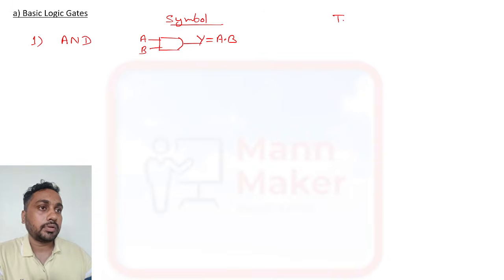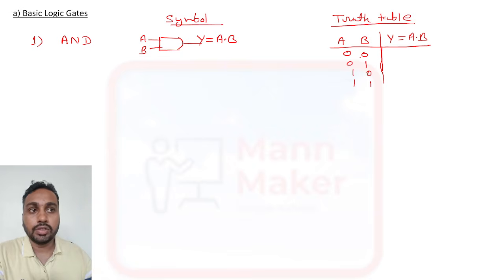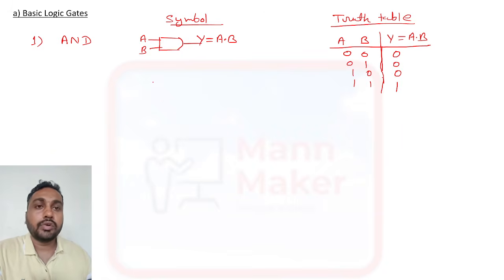And we have a truth table for all the gates. We have two inputs, A and B, and the output y equals A dot B. With two inputs we have 4 possibilities: 0 0, 0 1, 1 0 and 1 1. Dot means multiplication, so 0 dot 0 is 0, 0 dot 1 is 0, 1 dot 0 is 0, and 1 dot 1 is 1. This is the truth table for the AND gate.